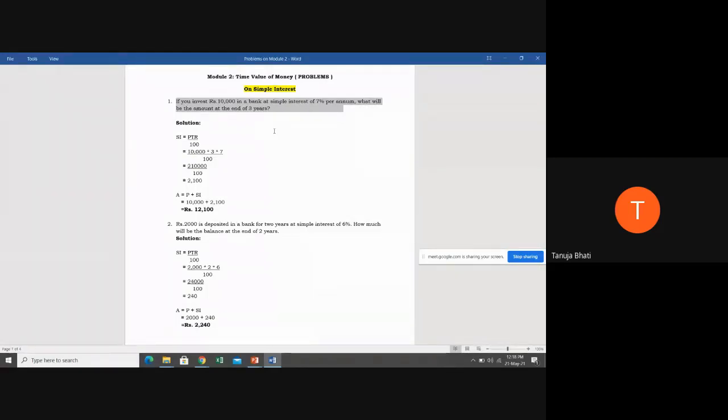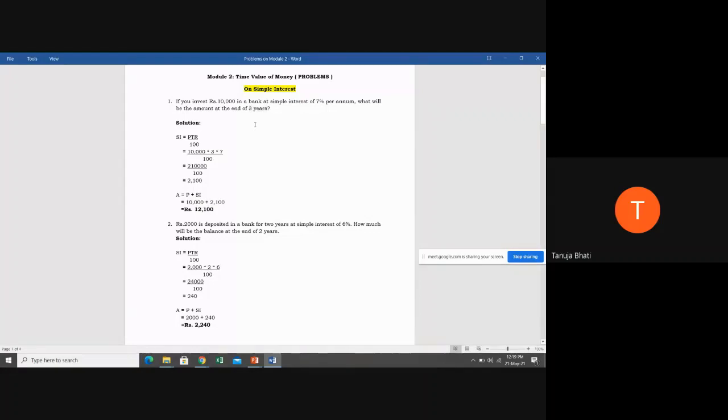After 3 years, what are you going to receive? First, P is the original principal amount that you're investing, that is 10,000 rupees. 7% is your R because it is your rate of interest. 3 years is time, that is N, or you can say T, time period.